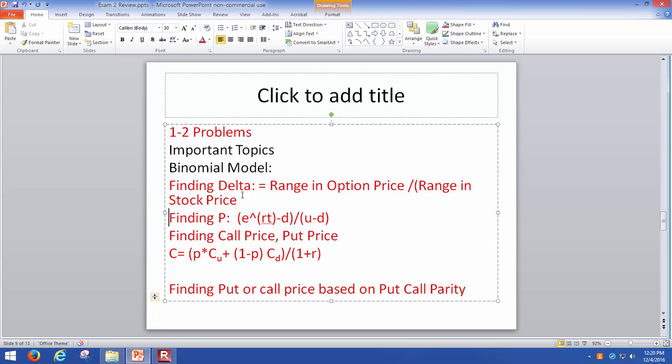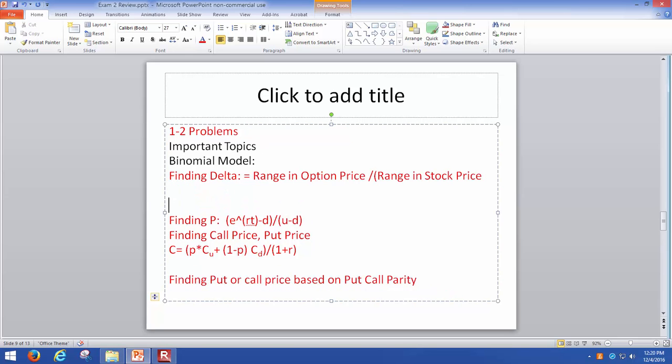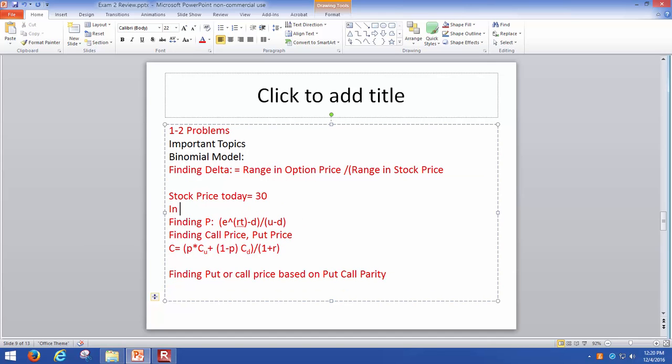So basically here, as an example, let's say that the stock price today is $30. In 3 months, it can go to 36 or 30.